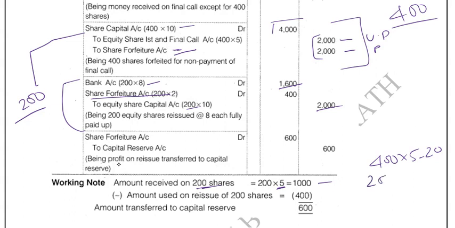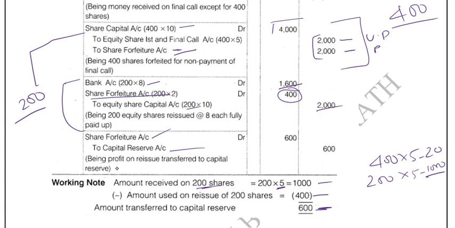For 200 shares, because we issued only 200 shares, what is the value? It is 1000 rupees. Out of this 1000, we adjusted how much towards discount? We adjusted 400 towards discount. So that we have to reduce, and the balance which is there in the forfeiture will be transferred to capital reserve. So simply we will debit the share forfeiture and credit the capital reserve. Still 200 shares forfeiture amount will be there here, but that is not our business now.